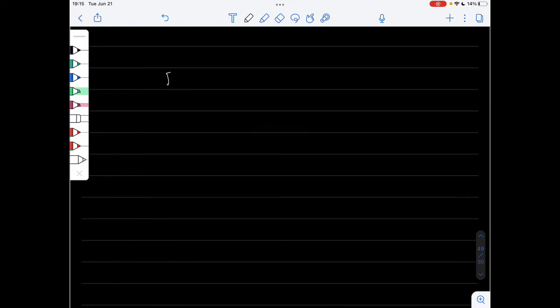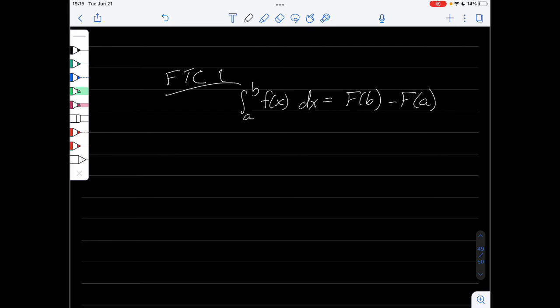Now let's look at FTC 1. Okay, and what does this say? Remember that this says the integral from a to b of f of x dx is equal to big F of b, so the top, minus the bottom, where big F prime of x is equal to little f of x. So big F is an antiderivative of f. It doesn't need to be the general antiderivative, but it needs to be an antiderivative.